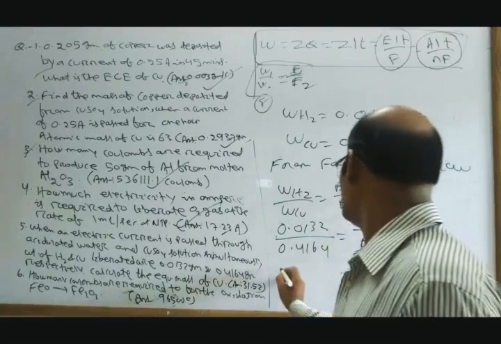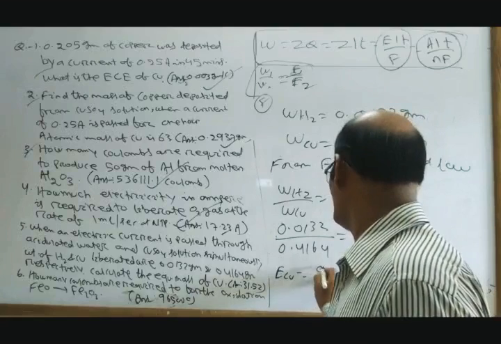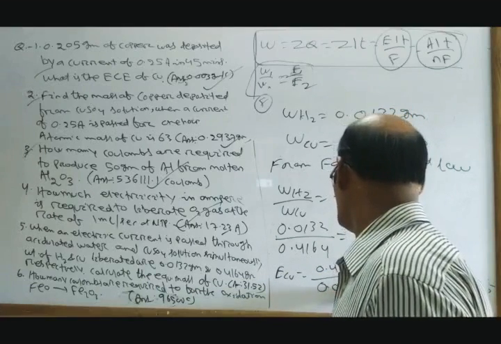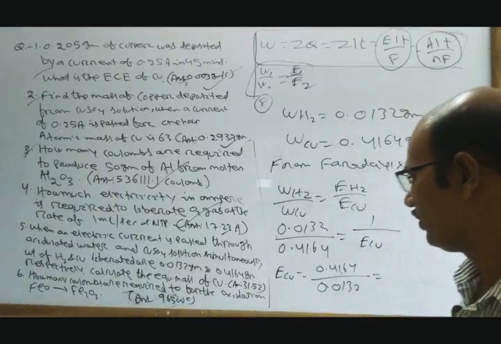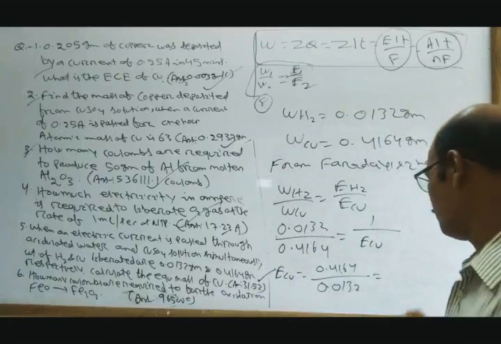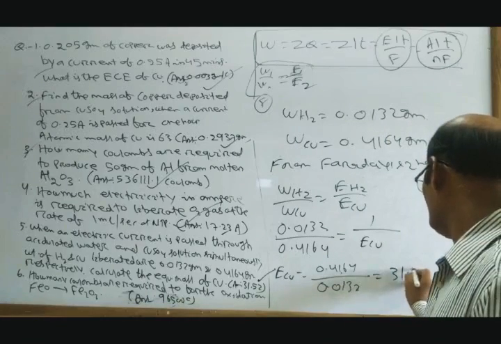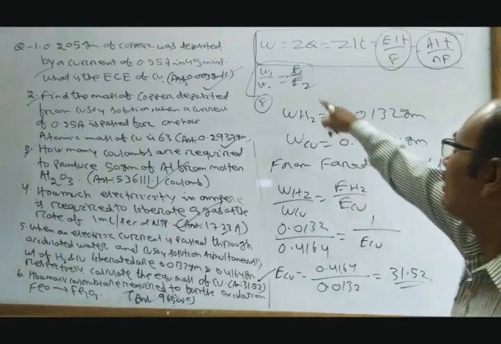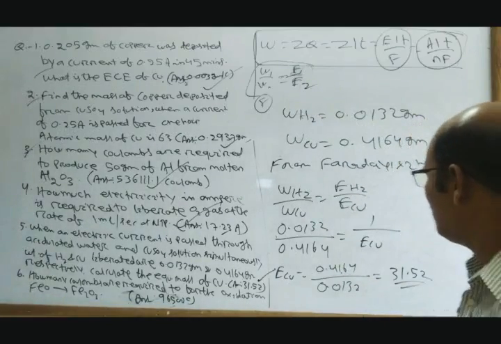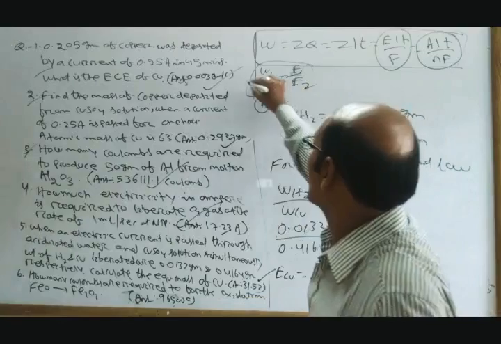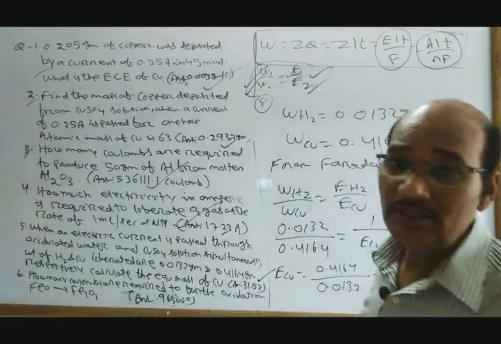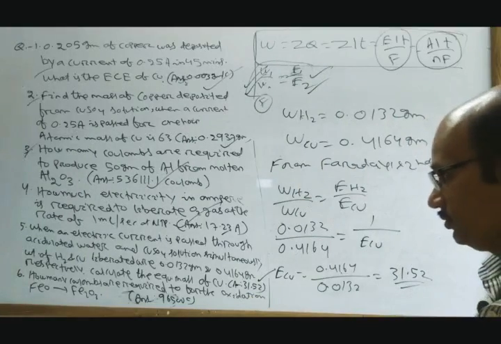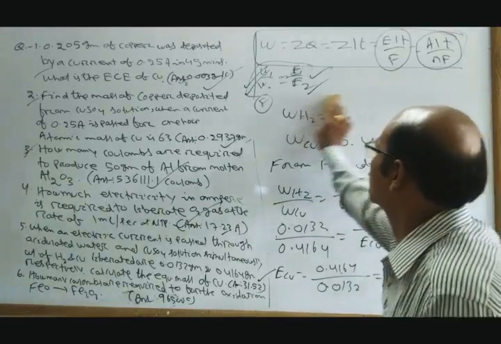This implies E of Cu is equal to 0.4164 divided by 0.0132, which is 31.52. 31.52 is the equivalent mass of copper. So the formula we used here is W1 by W2 is equal to E1 by E2. Okay, next number 6.